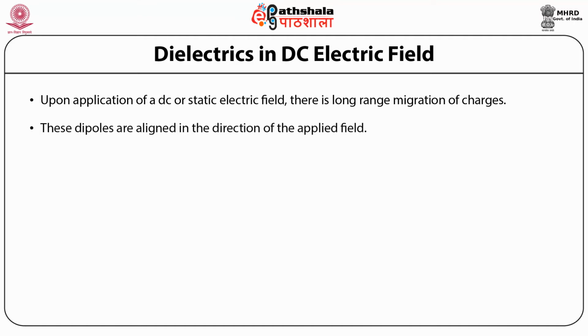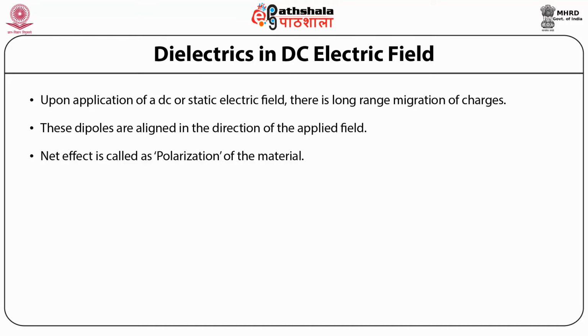These dipoles are aligned in the direction of the applied field, and the applied field can also align the dipoles that were already present in the material, that is, material containing dipoles without application of the field. Of course, both these effects may be present in a single material, that is, dipoles can be aligned as well as induced by the applied field. So the net effect is called polarization of the material.